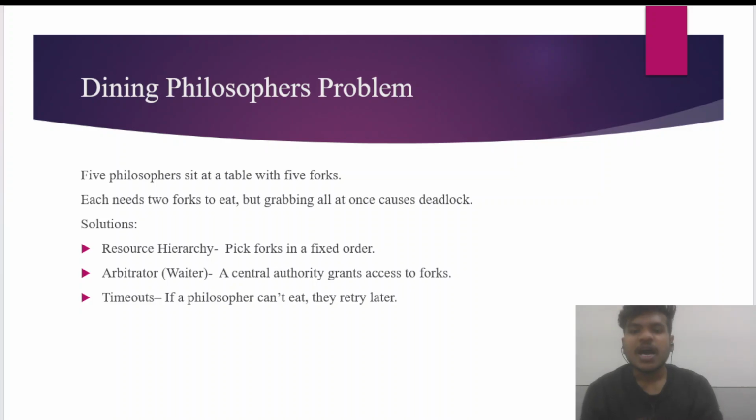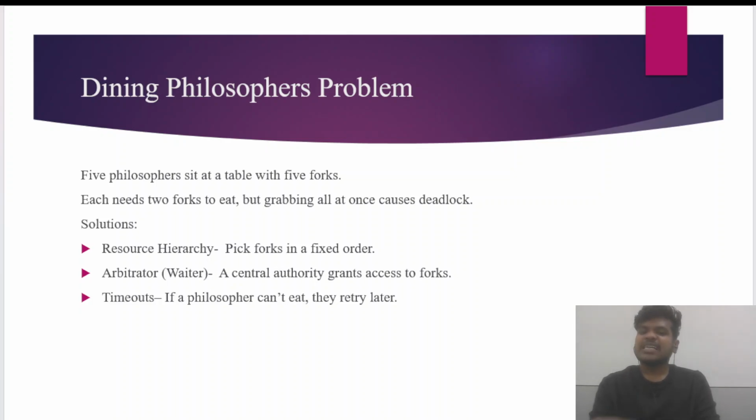So how can we fix this? Just a second. So, what is the solution? First one is resource hierarchy. We will assign numbers to the forks. Always pick the lower number fork first. No more circular waiting. Then the arbitrator. Add a waiter. Philosopher will ask permission before grabbing the fork.